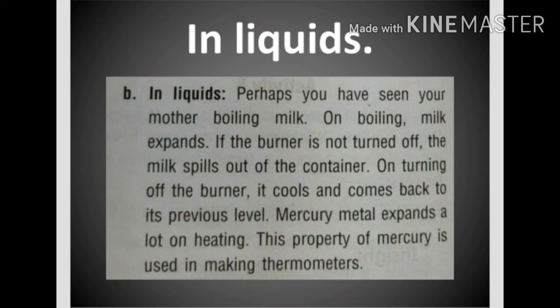Mercury is a liquid metal, and it also expands on heating. Because mercury expands on heating, this property is used in the making of a thermometer. In a thermometer, mercury is used.